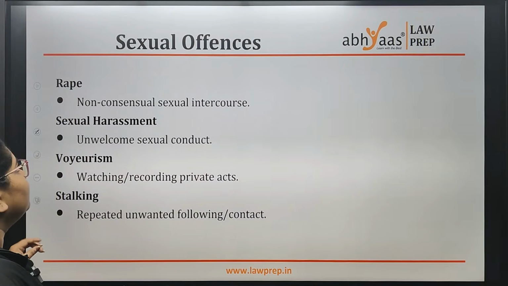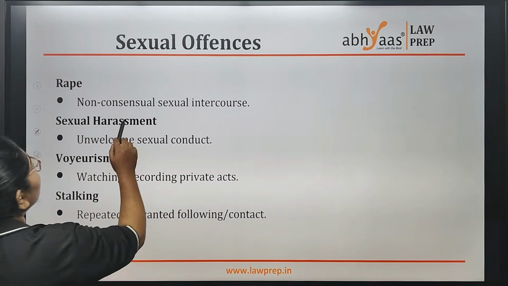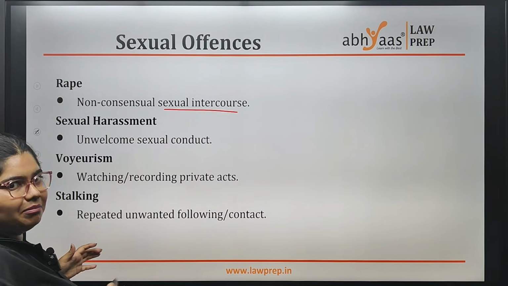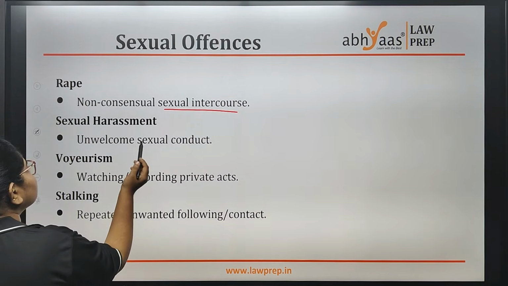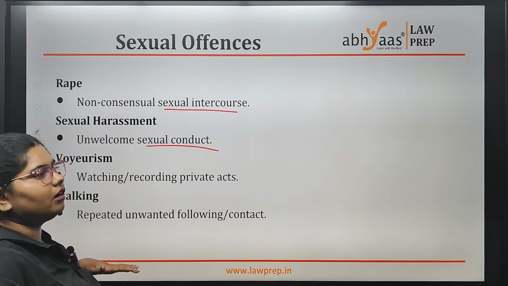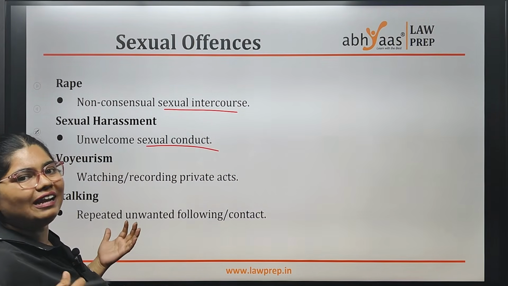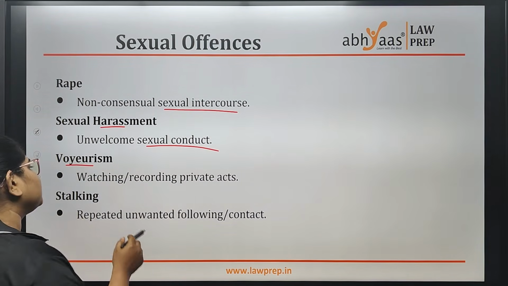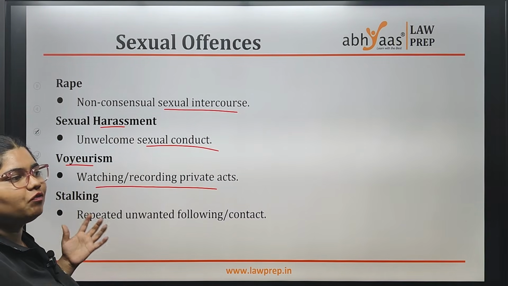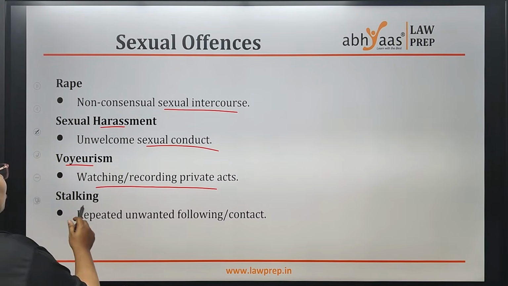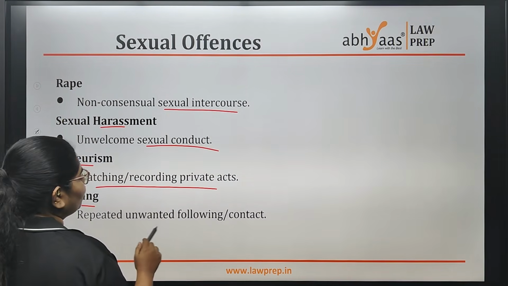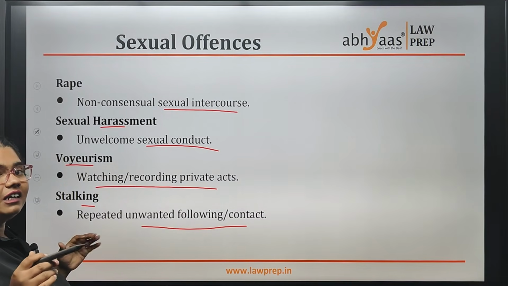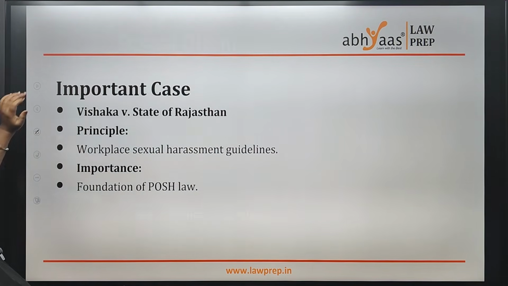Coming to sexual offenses, rape is non-consensual sexual intercourse, that is, without any mutual agreement. Sexual harassment is any sexual conduct or behavior which is unwelcome. Voyeurism is watching or recording someone's private act, anyone, it can be man, woman, or both. Stalking is repeatedly and unwantedly following or contacting someone even though they are not interested or are uncomfortable.